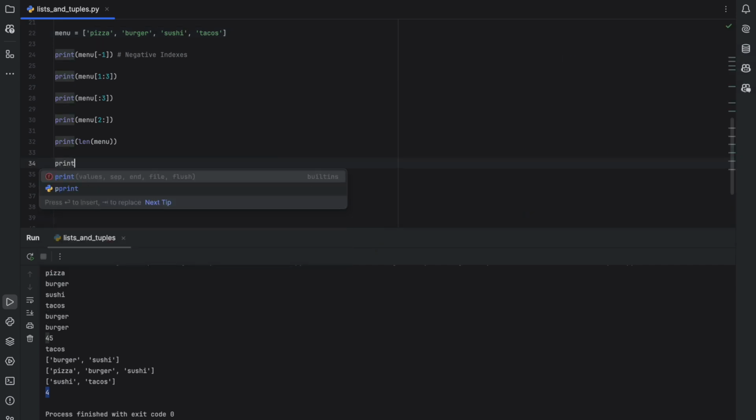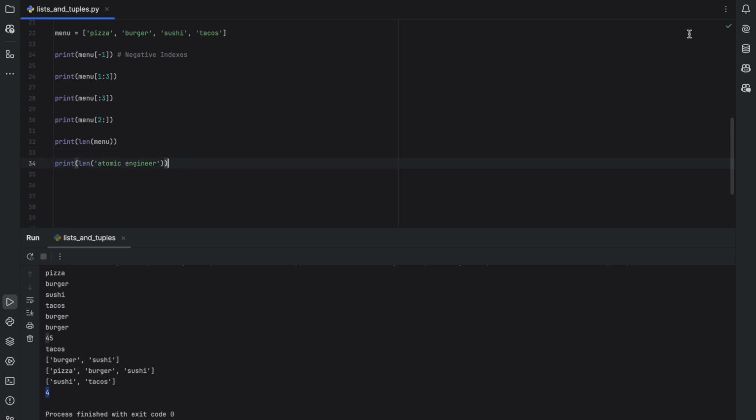And if we use this length function on a string, let's say we have a string called atomic engineer, and if you print this len function using this atomic engineer, it says 15, because if we use this len function over a string, it will count the number of characters in the string. But if you use the same length over a list, it will count the number of items in the list.